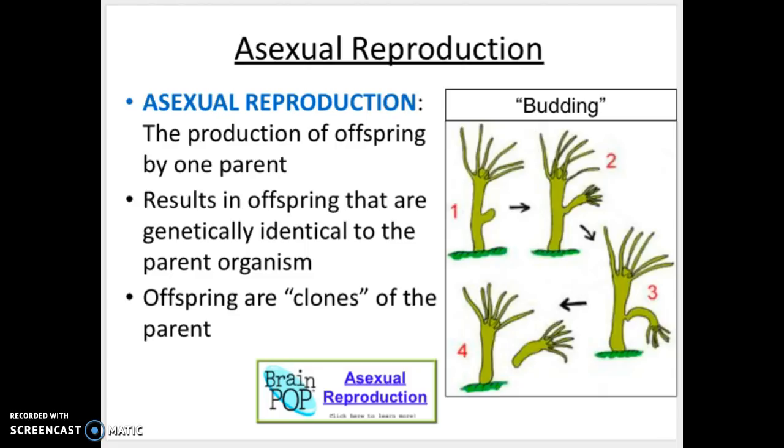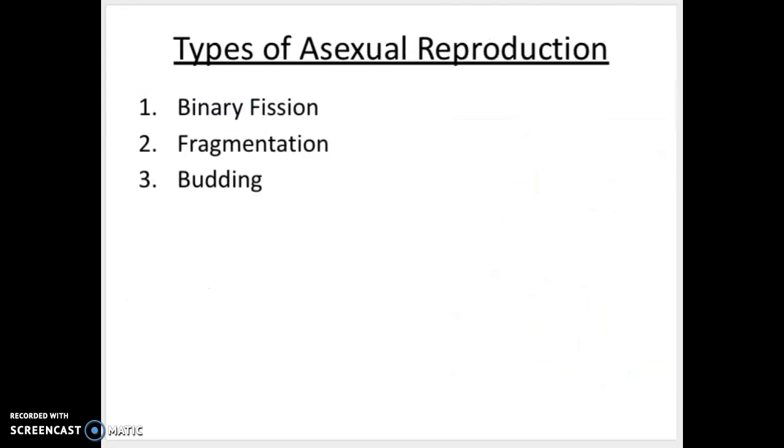So basically, the difference between this and sexual reproduction is, one, you only need one parent for asexual reproduction. And then rather than having genetic variation and differences with the offspring, all of the offspring are exactly identical to the parent. There are three different types of asexual reproduction that we'll talk about. One is binary fission, two is fragmentation, and three is budding.